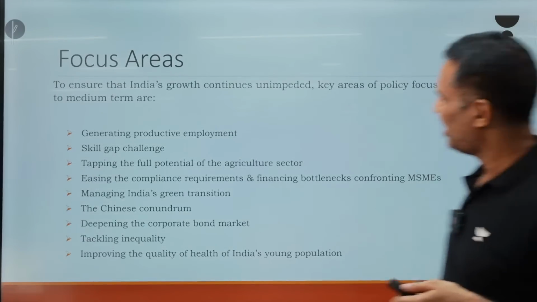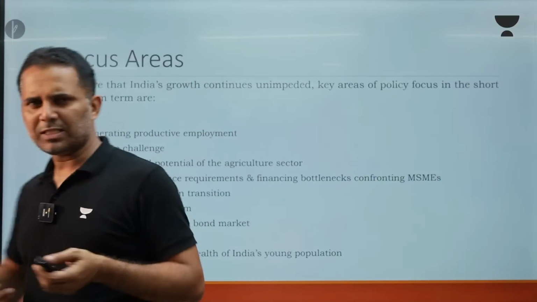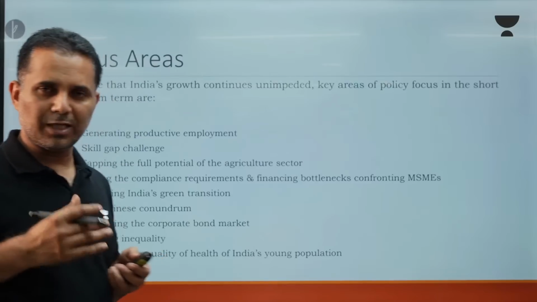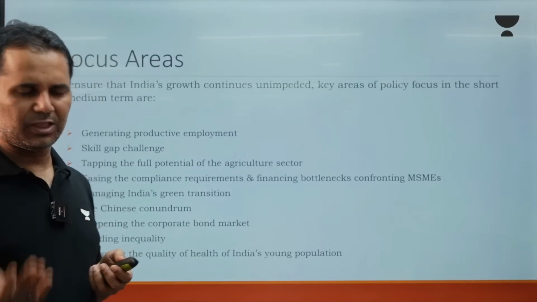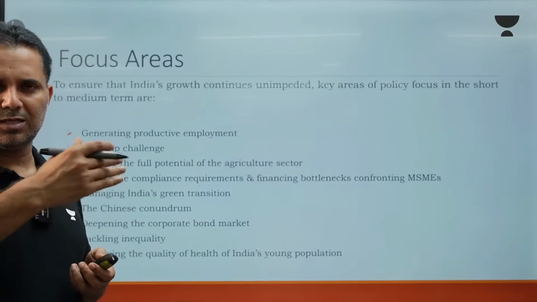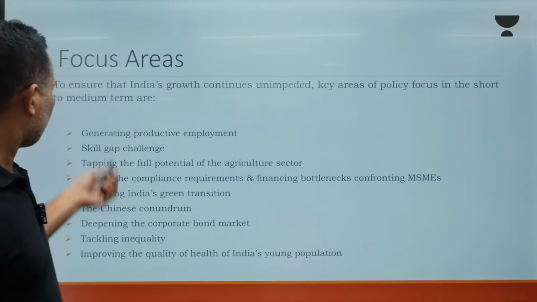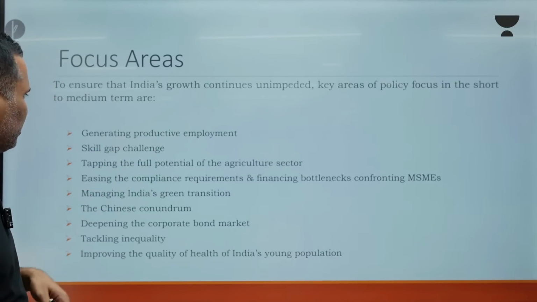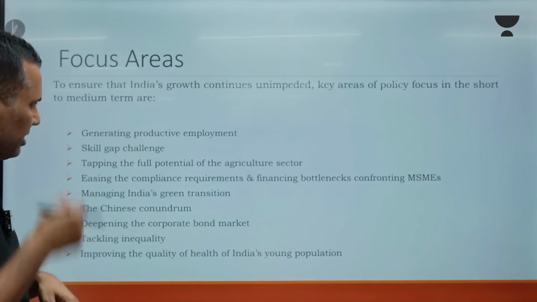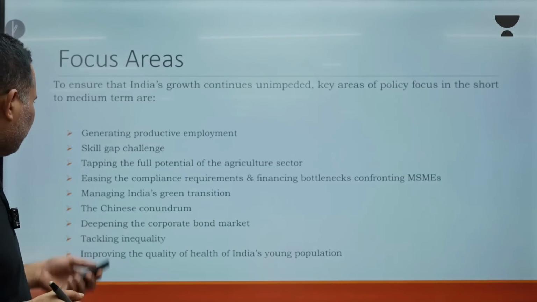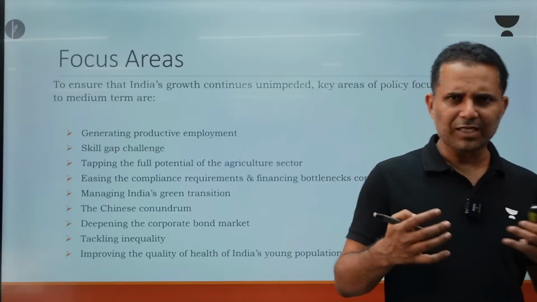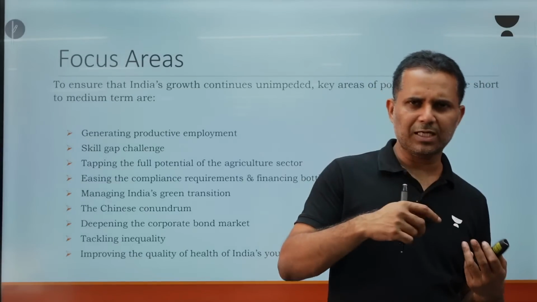The economic survey suggests a few focus areas. Our growth has been 7%, which is good. To maintain this growth in the medium term, we must focus on these areas: generating productive employment, skill gap, tapping the full potential of agriculture, easing compliance requirements for MSMEs, managing green transition. Chinese conundrum. Chinese conundrum means here we are quite integrated with China. There is a huge import from China.